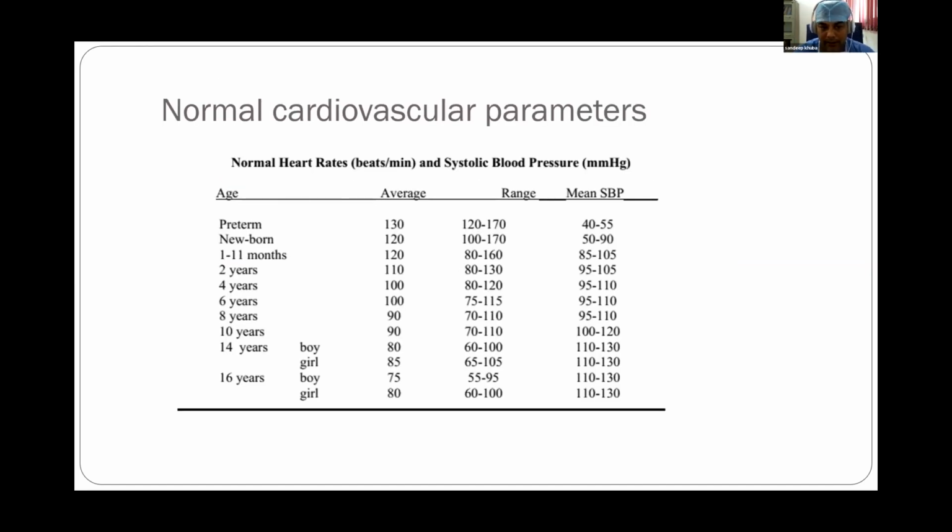So these are the common normal cardiovascular parameters according to different age groups. You should memorize them. You should know that when you do a case presentation in the final exam, the examiner might ask you what is the normal systolic and diastolic blood pressure in the said age group. So you should always know the normal hemodynamic parameters in pediatric patients. So you should memorize it.